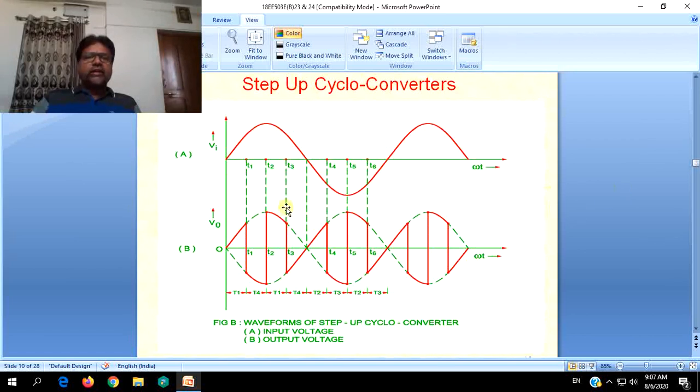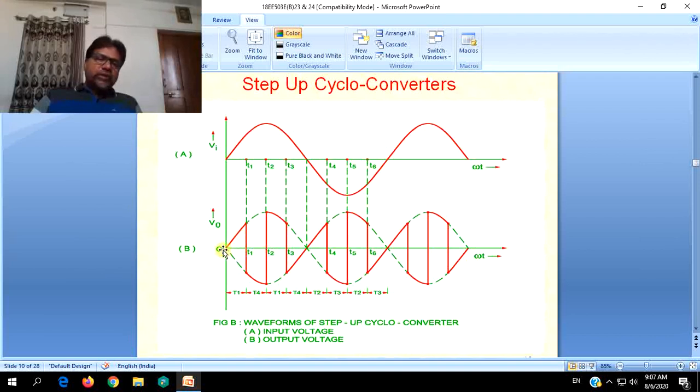In this slide are shown two waveforms related to input voltage and output voltage. The normal sinusoidal supply is flowing from 0 to 2 pi.